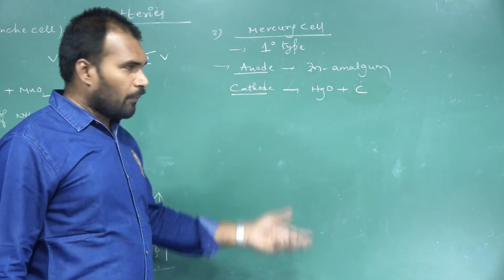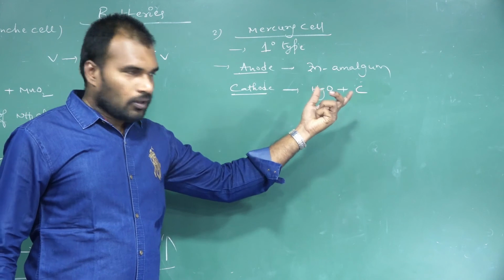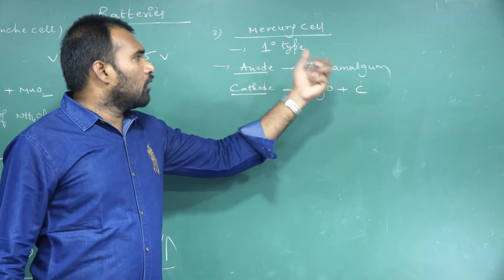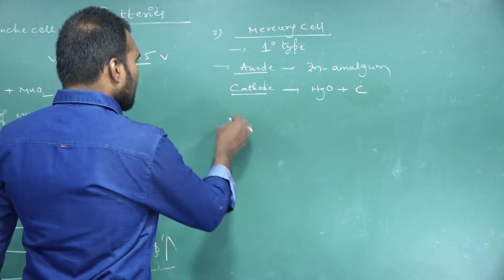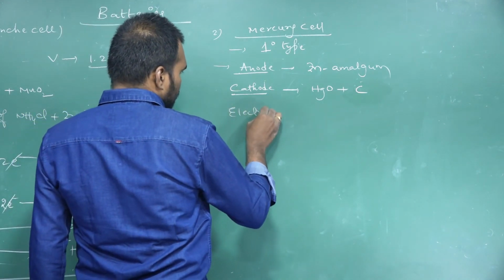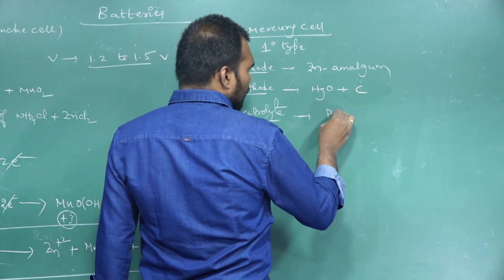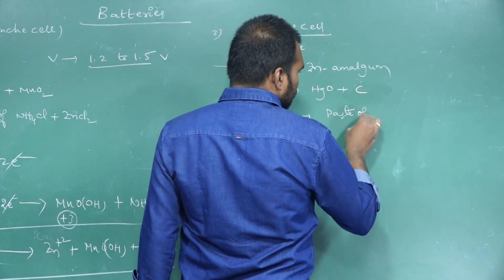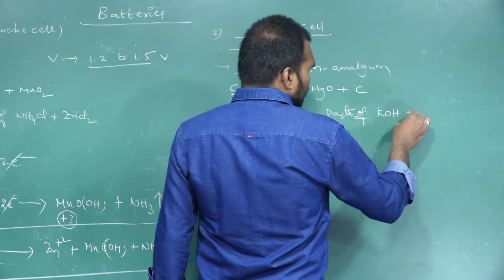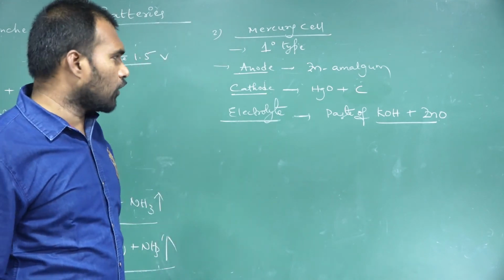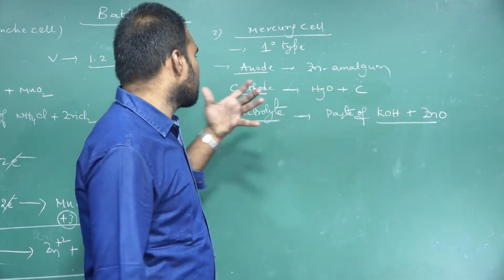Cathode. Mercuric oxide in combination with graphite we are using as cathode, and zinc amalgam as anode. What is the electrolyte here? Here the electrolyte is the paste of KOH and zinc oxide.